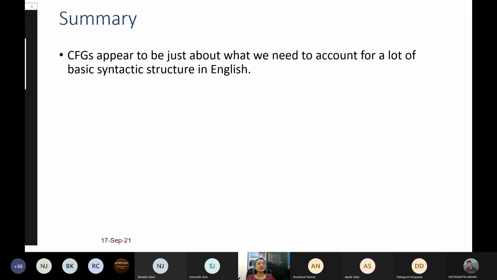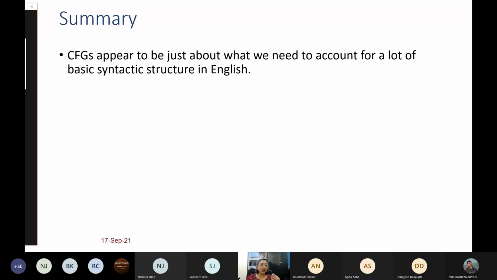There are certain augmentations that you have to make to context-free grammars, or you have to add to the complexity of the grammar. For example, when we looked at verb rules, we said that all verbs do not have similar rules. So instead of saying verb, you can say verb of type 1, verb of type 2, verb of type 3. So you can categorize verbs into different groups, and for each group you can tell what rules they belong to. There are other issues. For example, in natural language, if you take English or any natural language, there are different types of agreements. For example, in English, the subject and the verb have to agree on the number.